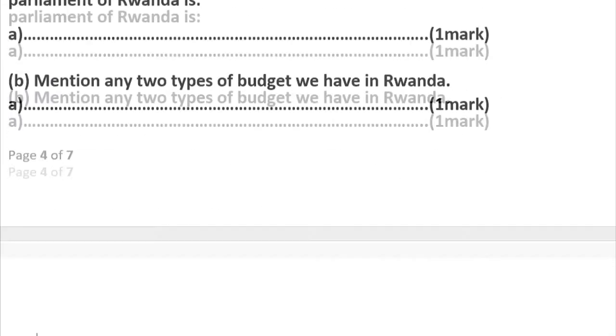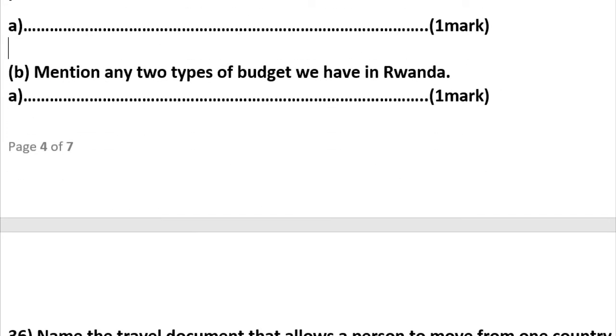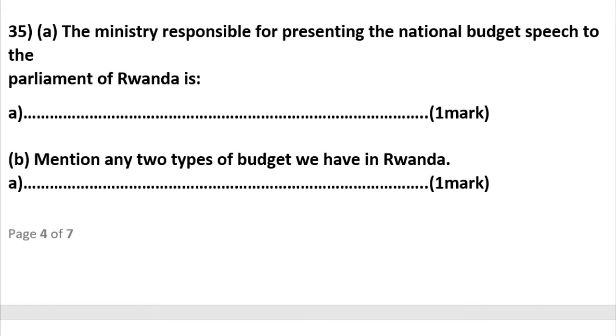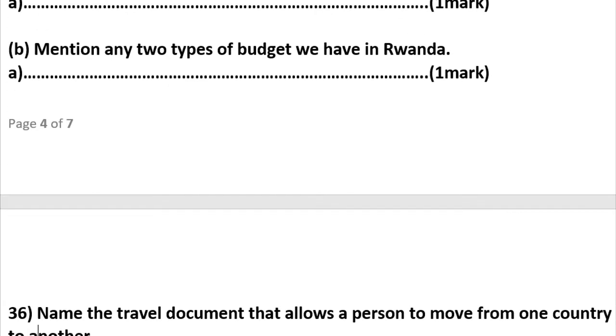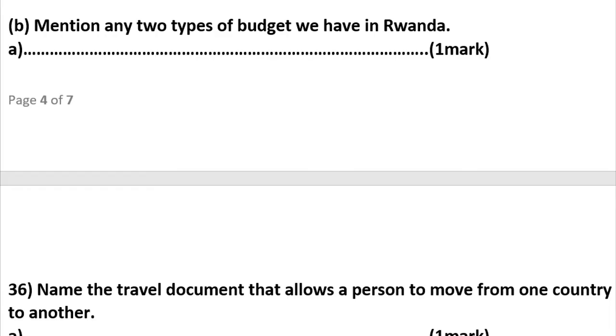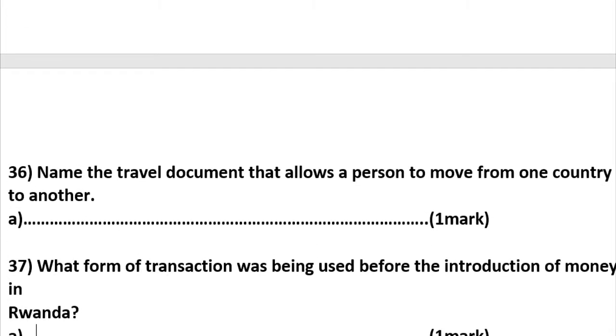Most parts of Rwanda such a thing is used. So let's go to question 35b, which says: mention types of budget you have in Rwanda. There is what we call balanced budget, there is what we call deficit budget, and there is what we call surplus budget.